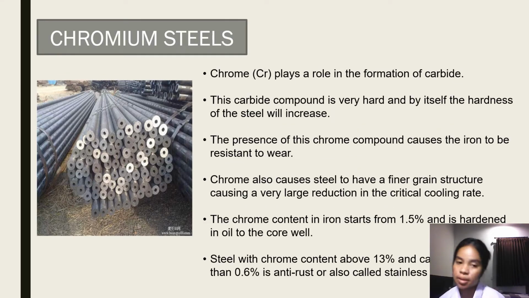And chromium steel. Chromium plays a role in the formation of carbide. This carbide compound is very hard, and by itself the hardness of the steel will increase. Chrome also causes steel to have a finer grain structure, causing a very large reduction in the critical cooling rate.